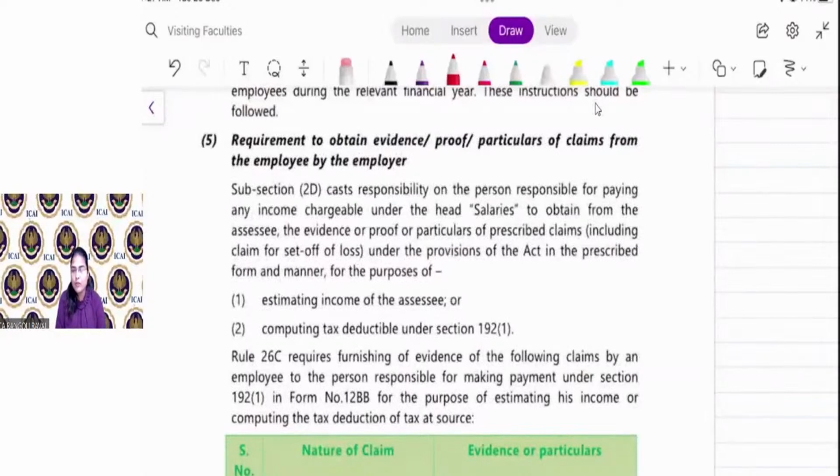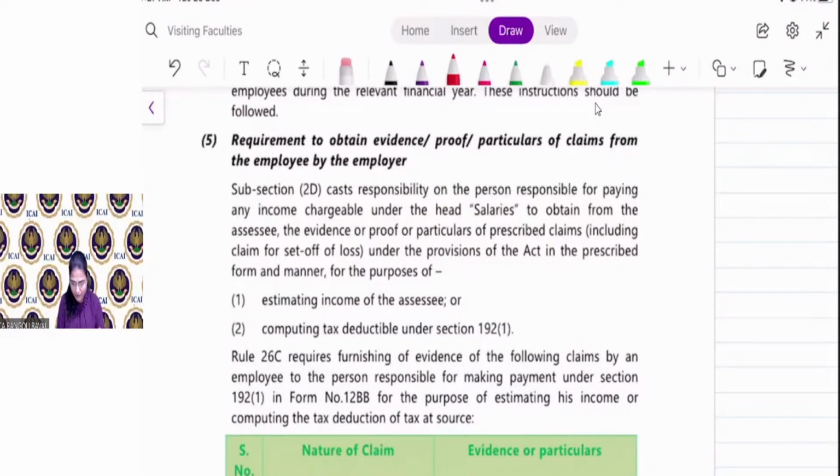So I have to inform and I have to give proof to my employer that I am paying interest. In case of house property, if I am paying interest on a self-occupied property, then I will provide the interest certificate to my employer showing the amount of interest I am paying. So what happens? He will adjust my house property loss against salary income.